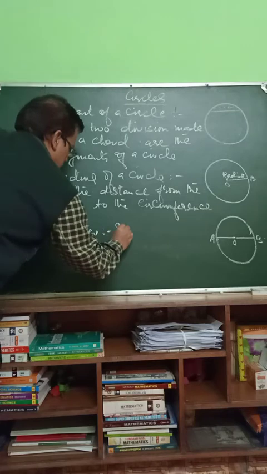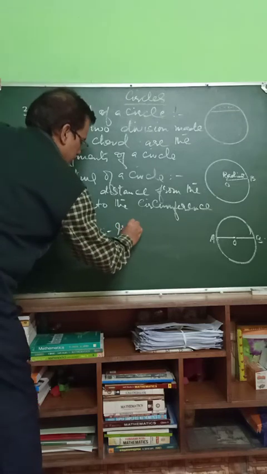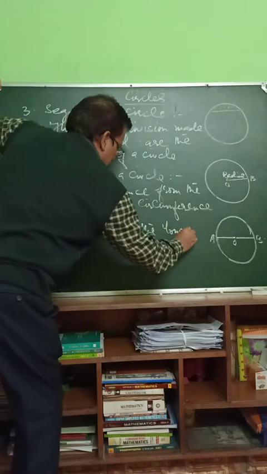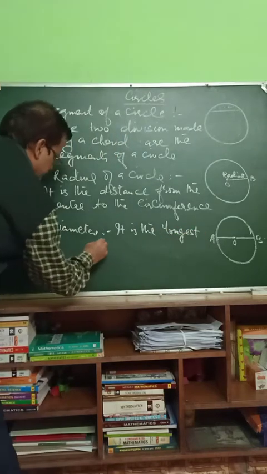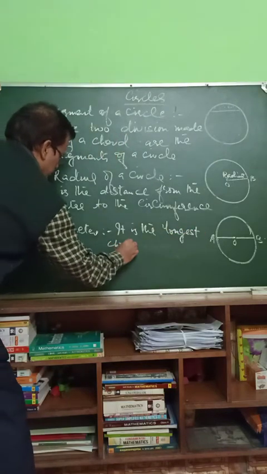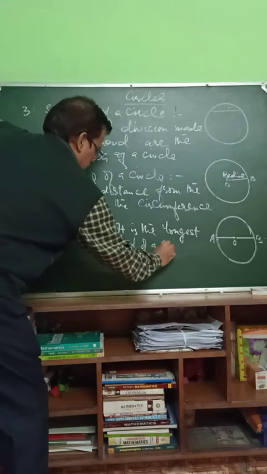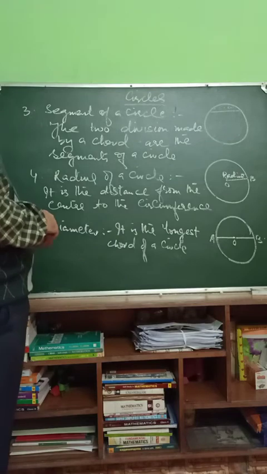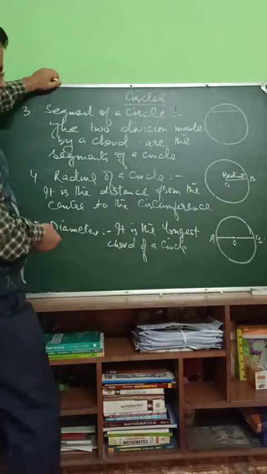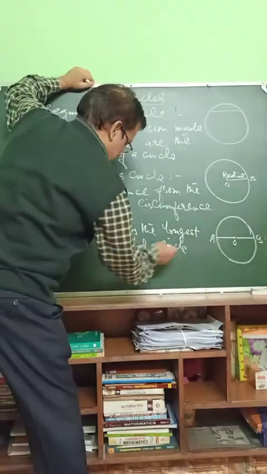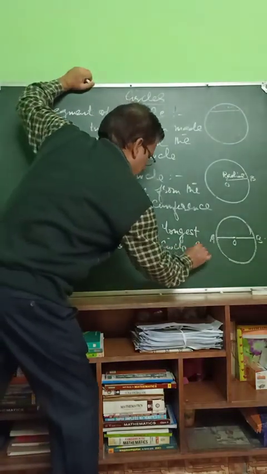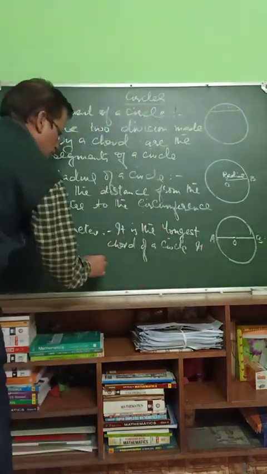It is the longest chord of a circle and divides the circle into two parts. Each is called a semicircle. It passes through the center.